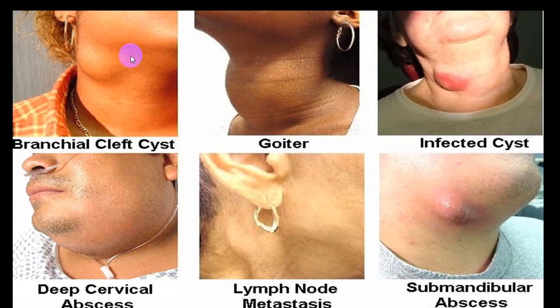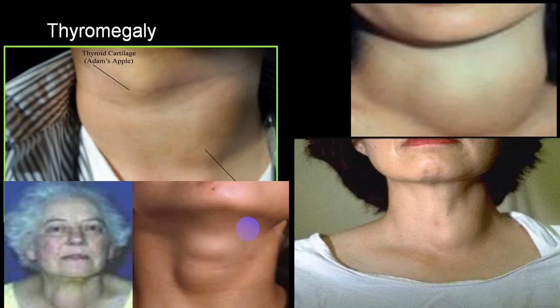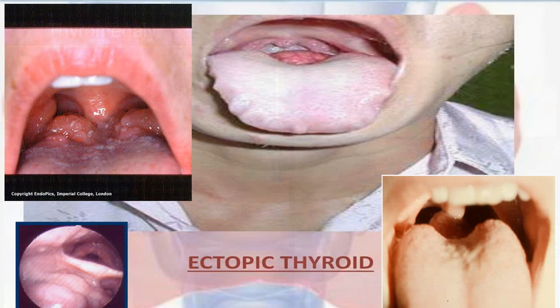All neck swellings are not thyroid. It can be a branchial cyst. It can be because of goiter. It can be an infected cyst. It can be a cervical abscess, submandibular abscess, or it can be a lymph node secondary metastasis from a distant malignant tissue. So examine the thyroid gland properly and look for whether it is a solitary nodule, multinodular, diffuse, tender, non-tender.